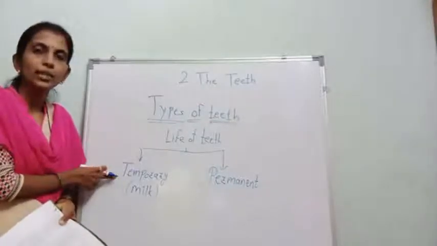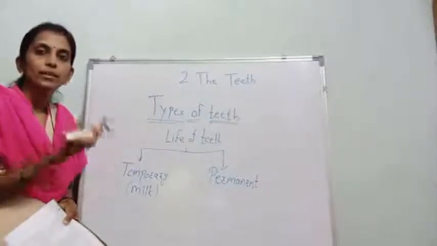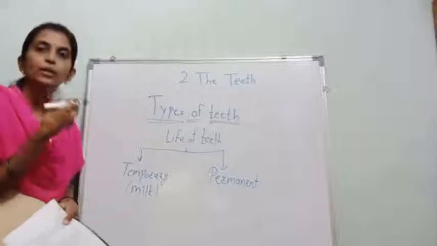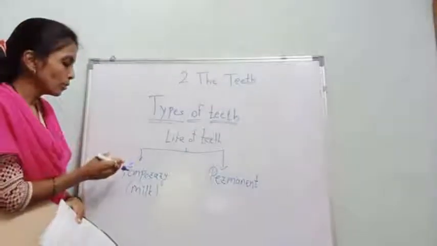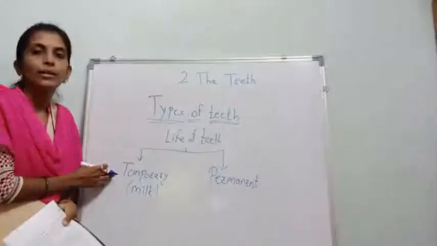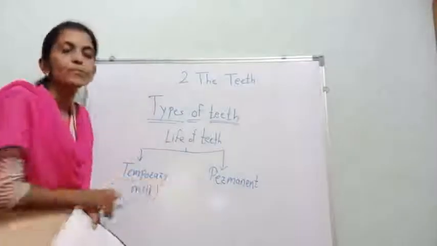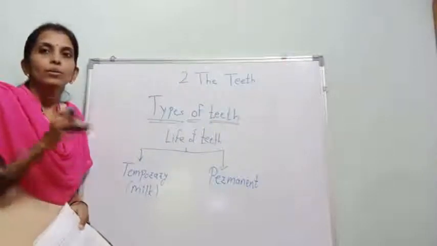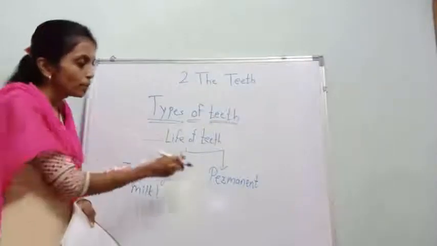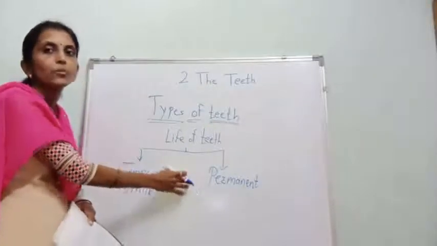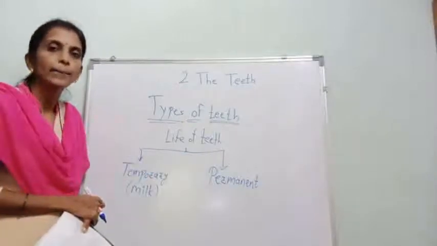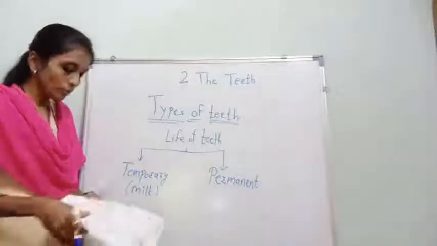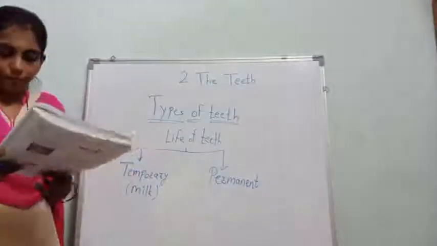वो गिर जाते हैं और उसकी जगह फिर से नए teeth आते हैं, okay. Again the new teeth grow, so that is called temporary teeth. And permanent teeth means permanent teeth do not fall. When one falls, then new teeth do not grow in that place, okay. So see, we studied it.